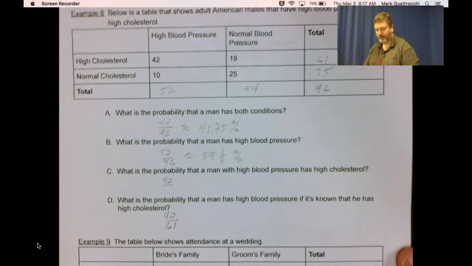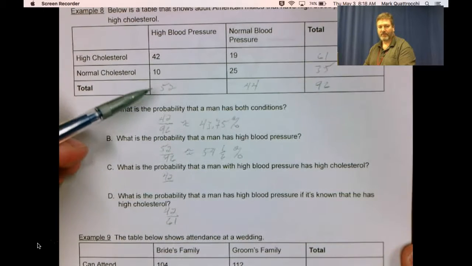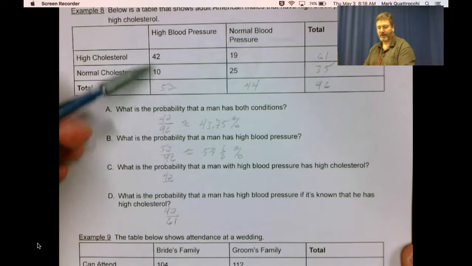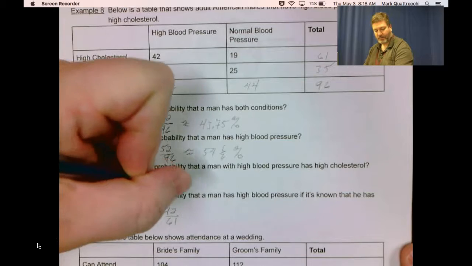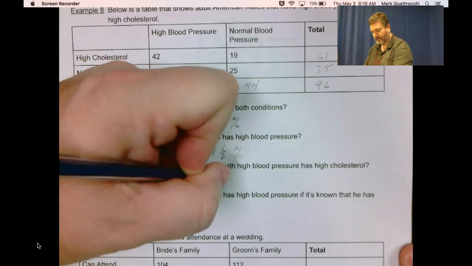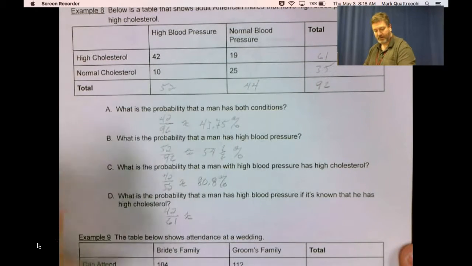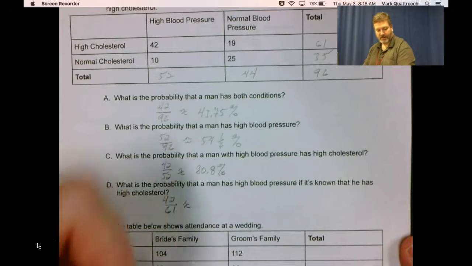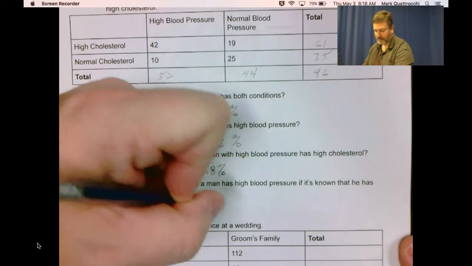We'll come back down to that one. What's the probability that a man with high blood pressure has high cholesterol? So high blood pressure is 52, high cholesterol is 42. It's 42 out of 52, or approximately 80.8%. And then let's finish off this one. 42 out of 61 is 68.9%.